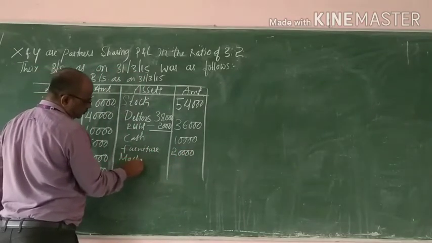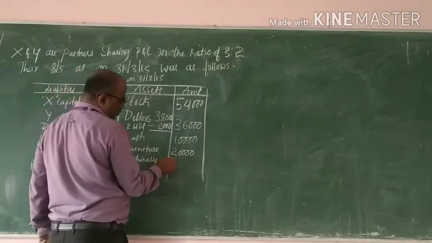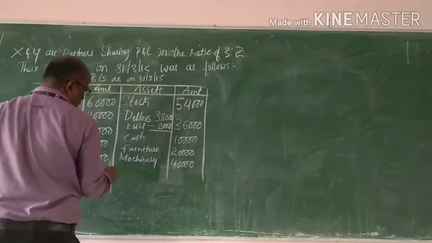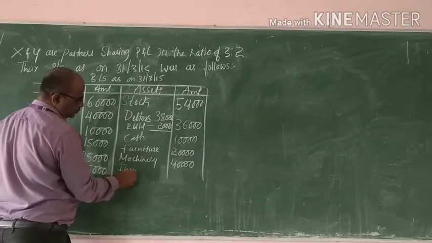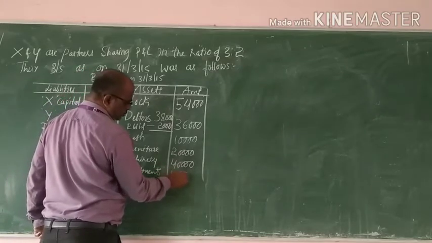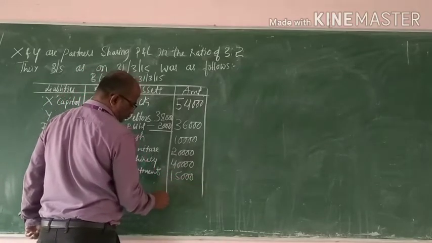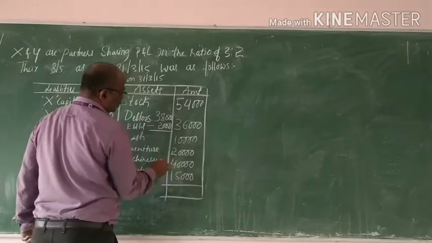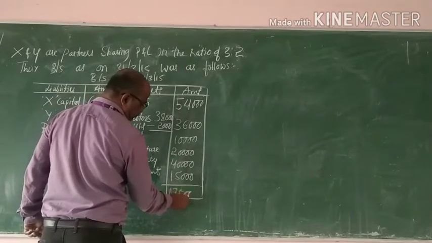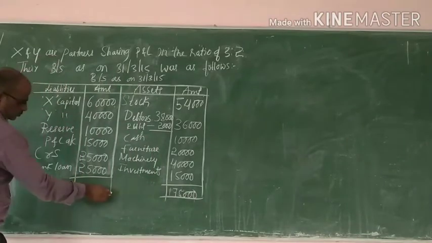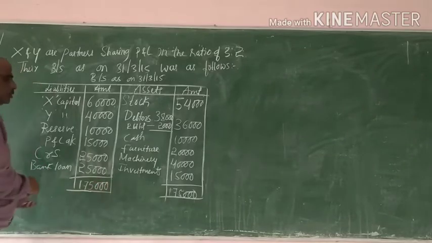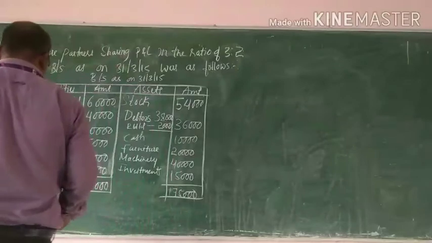Machinery 40,000. Investments 15,000. Both side total 1,75,000.